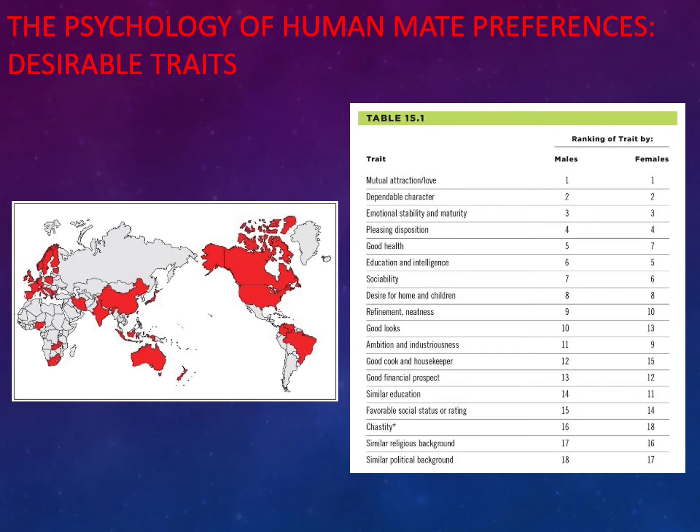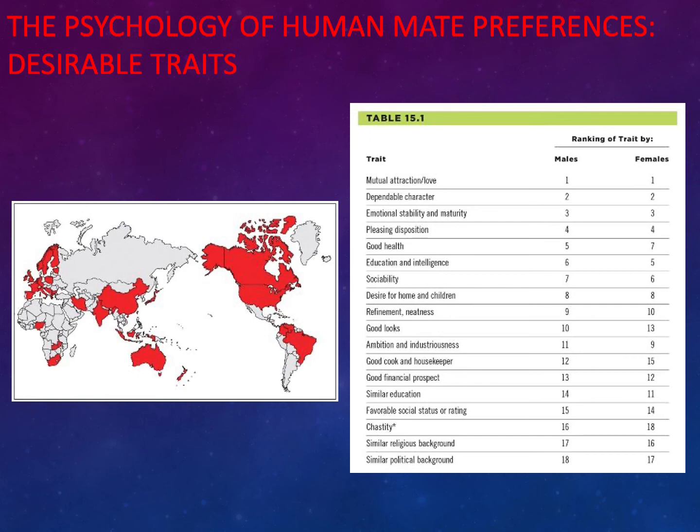Of course, if evolution has shaped human mating strategies, then we should find these patterns across all the different cultures around the globe. This, in fact, is the case. Around the globe, in all sorts of different societies, male and female show similar patterns of what they look for in a mate. This study was conducted with people in 33 different countries, and the qualities listed in the table are on this slide.